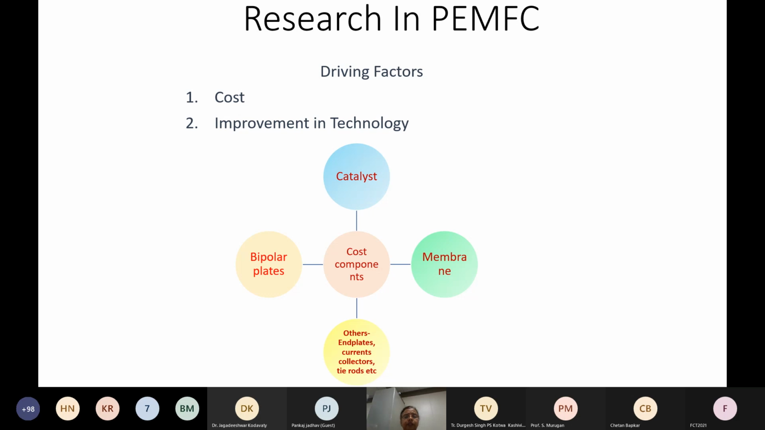So if you look at the major research areas in PEMFC, what is the driving factor for this research? Either it is the cost, where you want to bring down the cost, or you want to improve the technology. If you look at the major cost components, they are catalyst, bipolar plate, and membrane. All the other things are minor compared to the catalyst, bipolar plates, and membrane. So they are all clubbed as others, current collectors. There is not much research going on in the end plate, current collectors and all that. Major work is on the catalysts, bipolar plates and membrane.